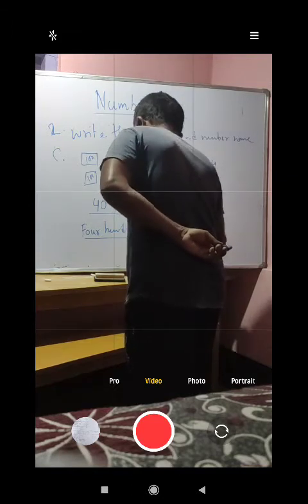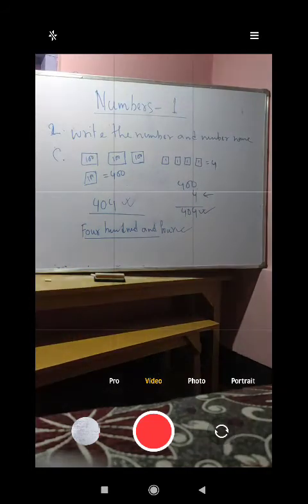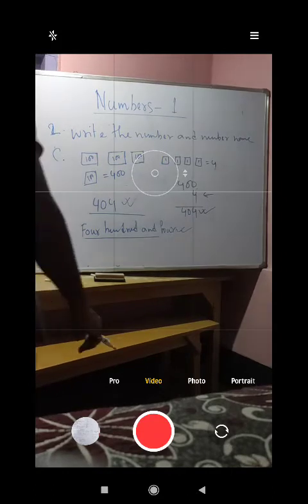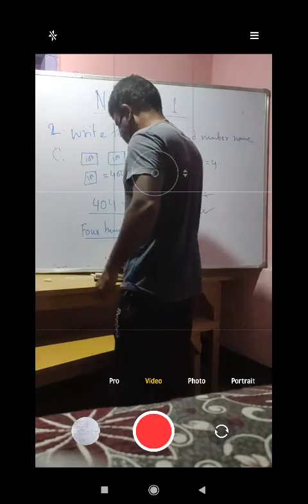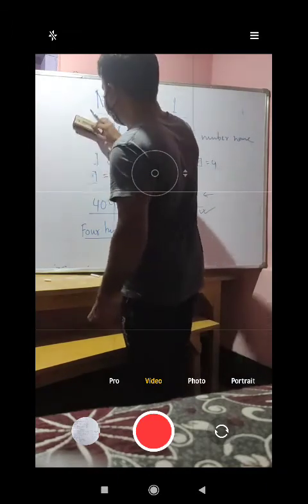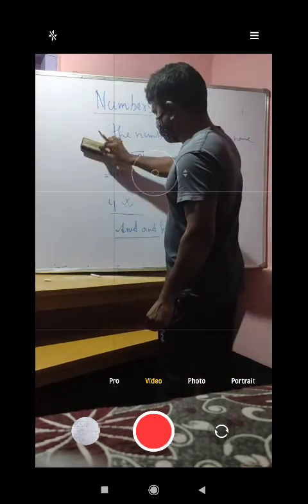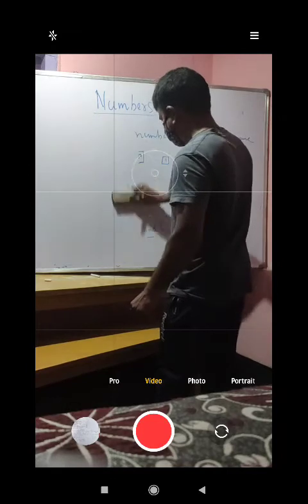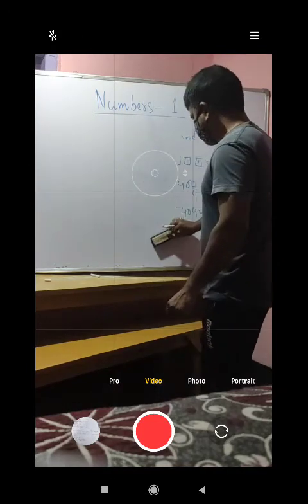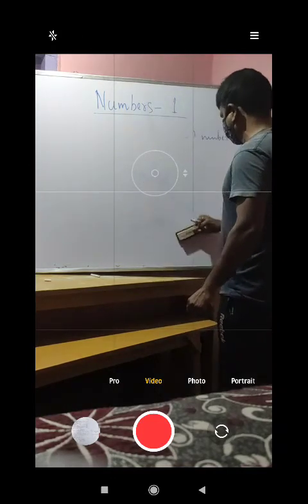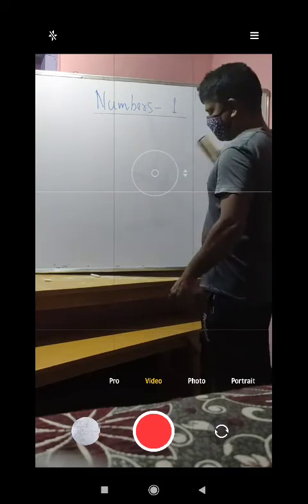So this is the answer. I have shown you this much. The other things that are left, like B and D, you do on your own at home, and practice as much as possible so that it will be perfect. Because maths is a subject of scoring. You can score 100% on it, but you'll have to practice accordingly.